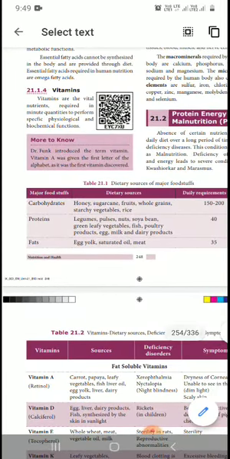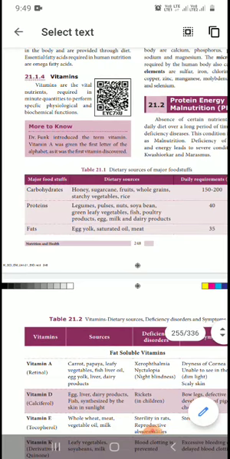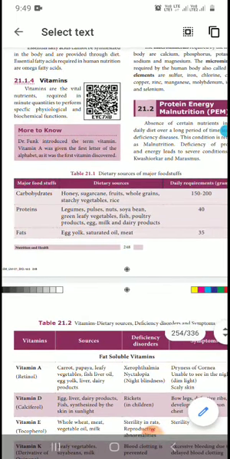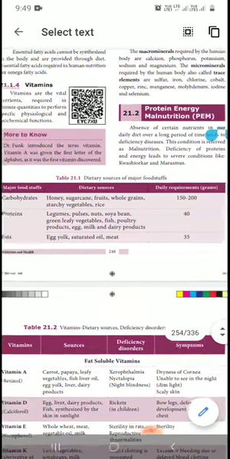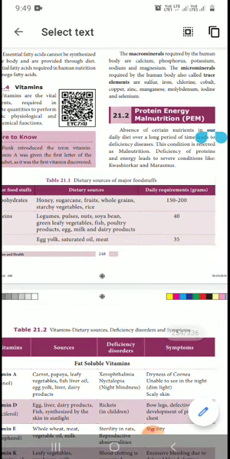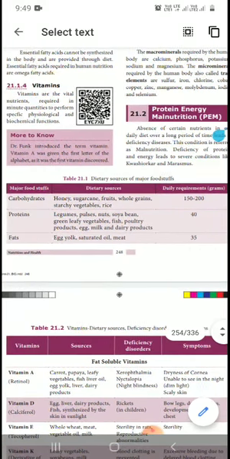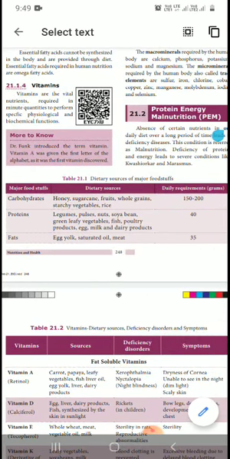Dietary sources. Carbohydrates: where do we get carbohydrate? Honey, sugarcane, fruits, whole grains and starchy vegetables. How much is required daily? 200 grams is needed for an adult. Next, protein: leguminous pulses, nuts, soya beans, green leafy vegetables, fish, poultry products, egg, milk and dairy products. We need 40 grams daily.